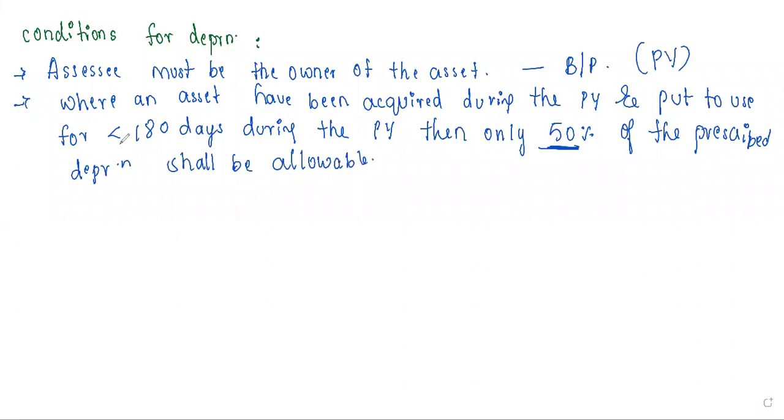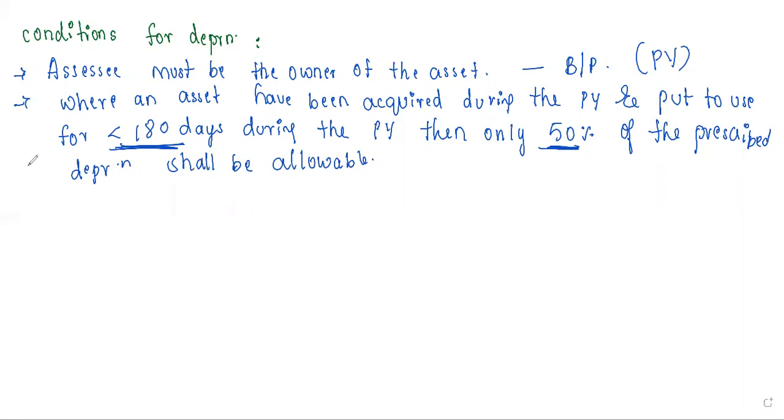So suppose you have purchased some new asset and you have used that asset for less than 180 days. In that case, only 50% will be allowable as your deduction. The remaining is fully taxable. So if it is less than 180 days, 50% of the prescribed depreciation will be allowed.